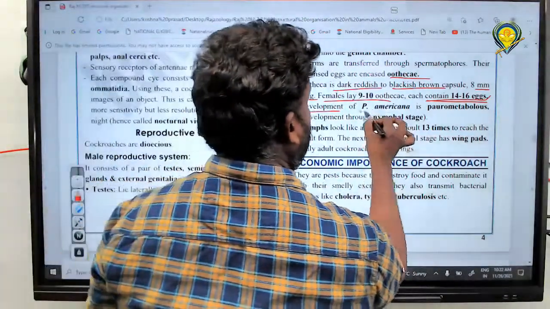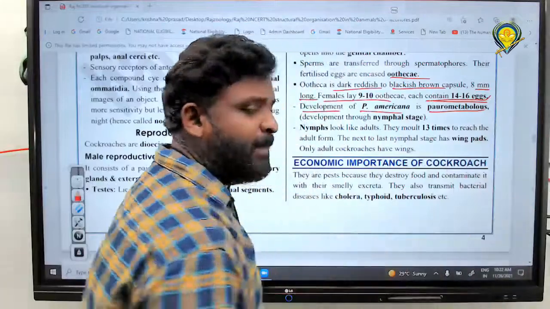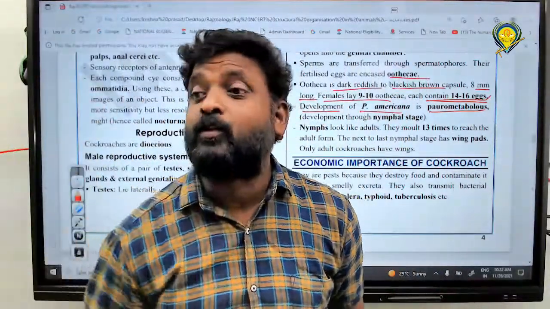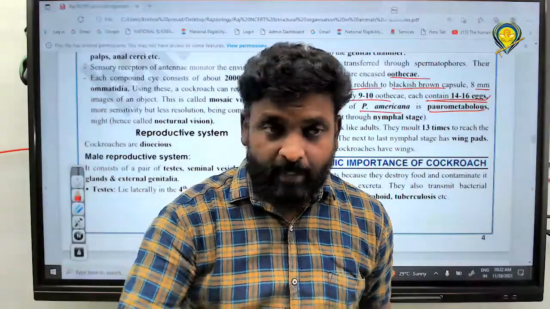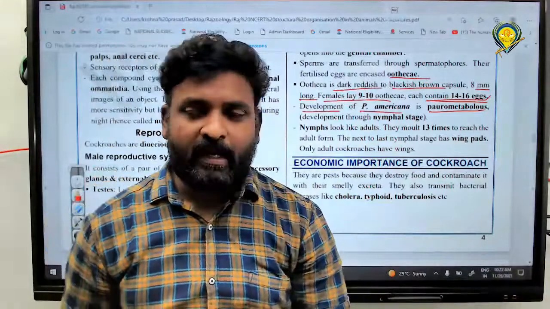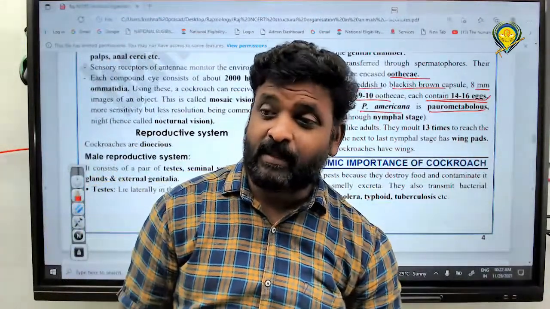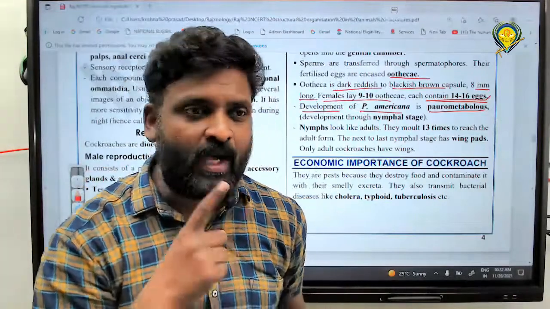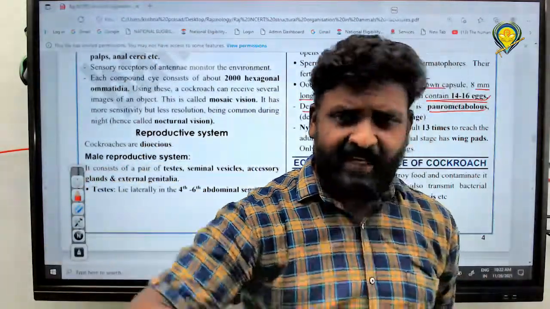Development of Periplaneta americana, I mean cockroach, is paurometabolous. You know what paurometabolous means? It's a gradual, slow development, right? And next one, that is called the nymphal stage. What is it? Nymph. The young cockroach is called what? Nymph, which looks like the adult.